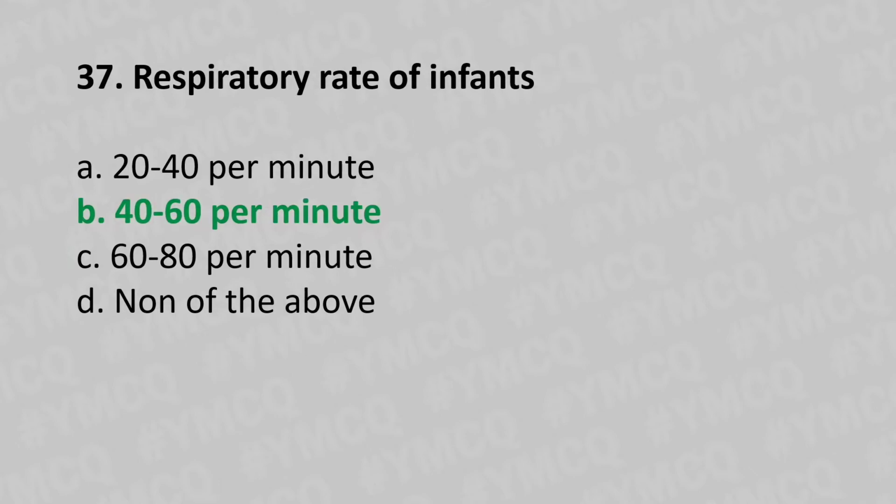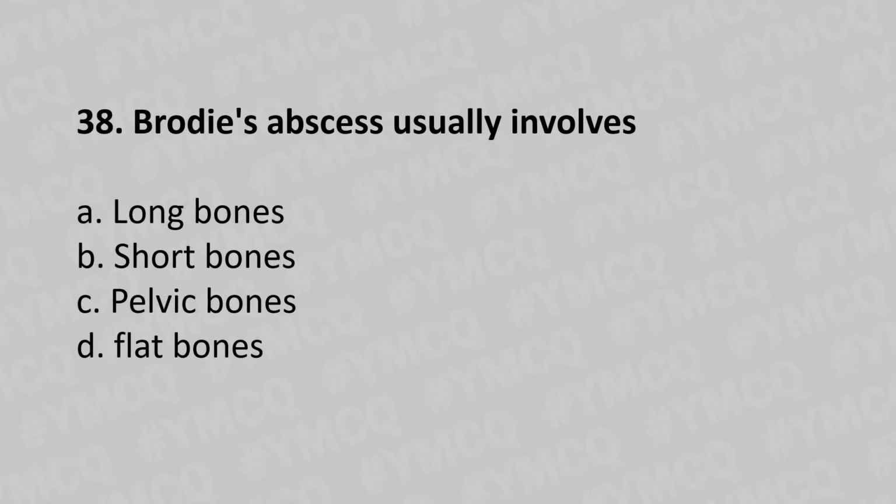Moving to our 38th question. Pott's abscess usually involves option A, long bones. Option B, short bones. Option C, pelvic bones. Option D, flat bones. And the answer is option A, long bones.